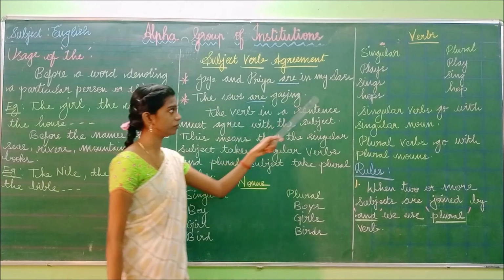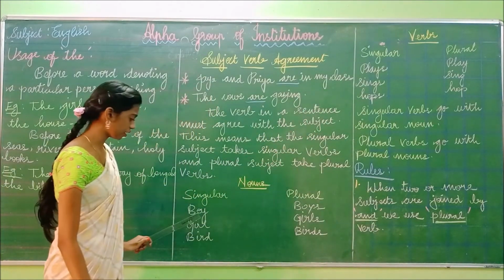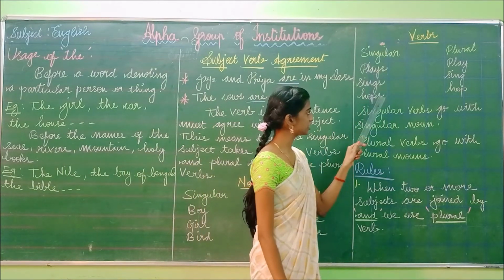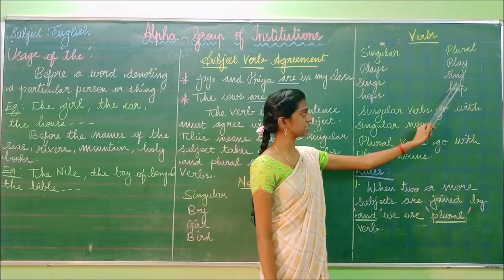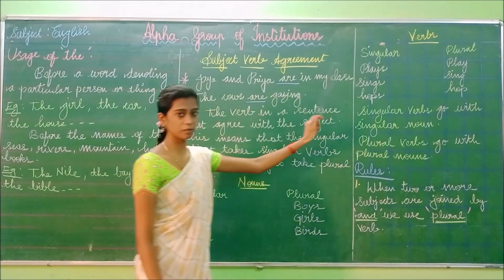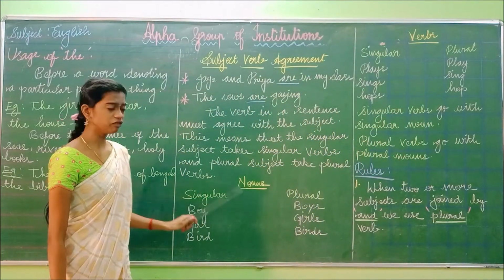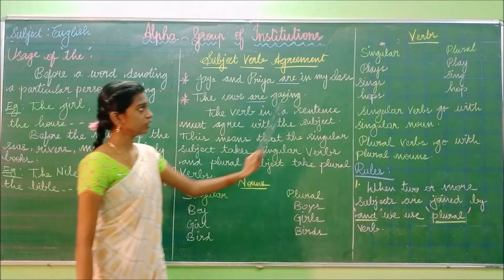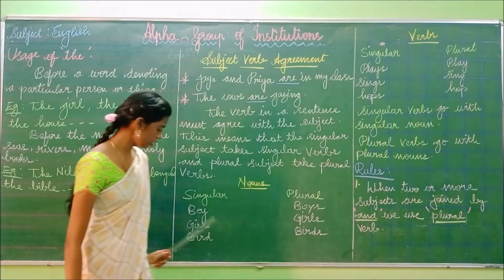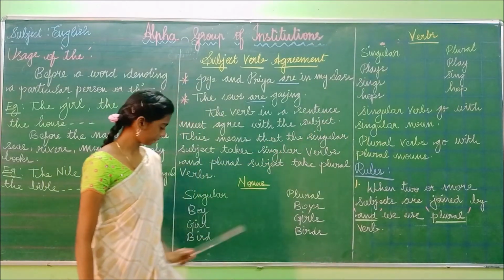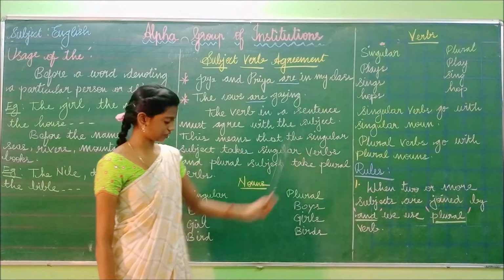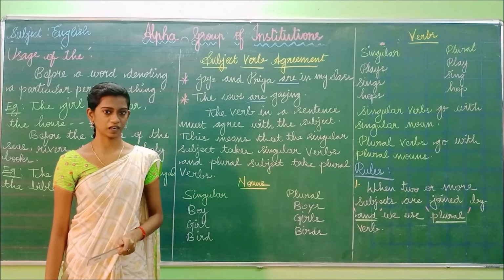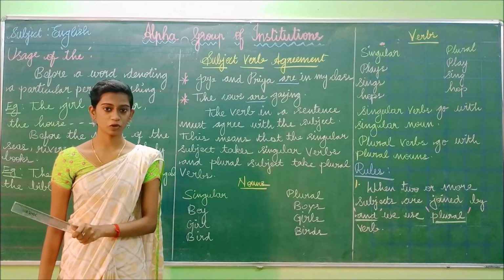But how will you denote the verb? In singular, boy plays. Plays, sings, hops. Play, sing, hop. So this is the verb in singular and plural. We have to relate the subject and the verb. If the subject is singular, the verb should also be singular. So boy plays, girl sings, bird hops. This is the correct form of subject-verb agreement. If the subject is singular, the verb should also be singular.